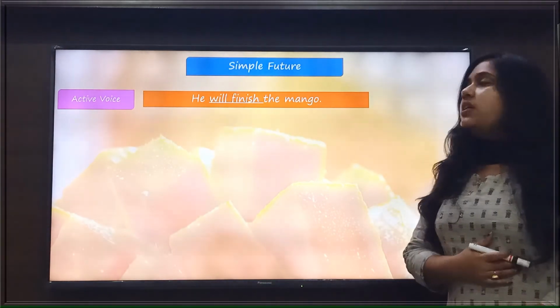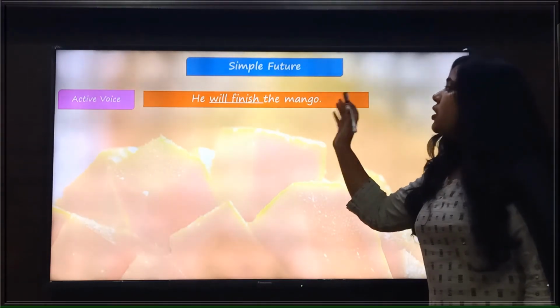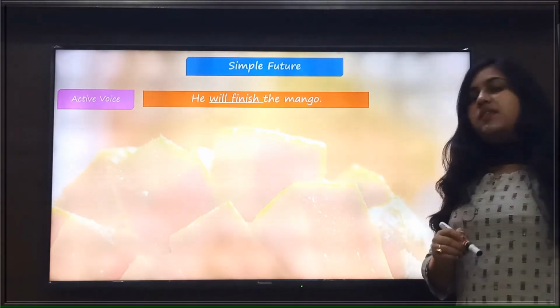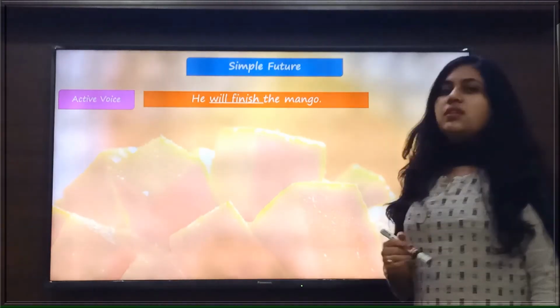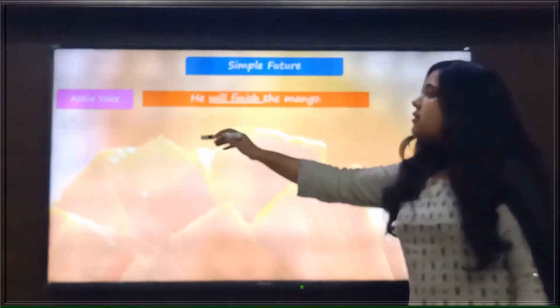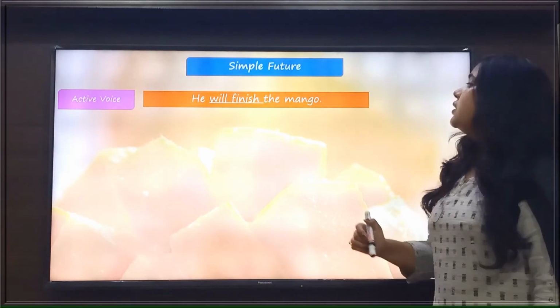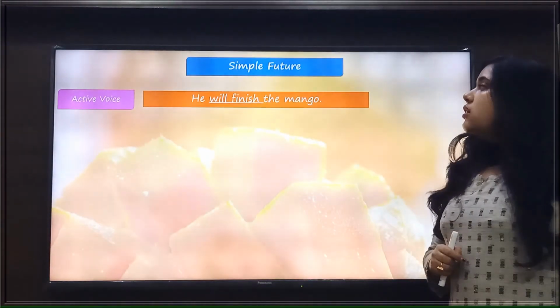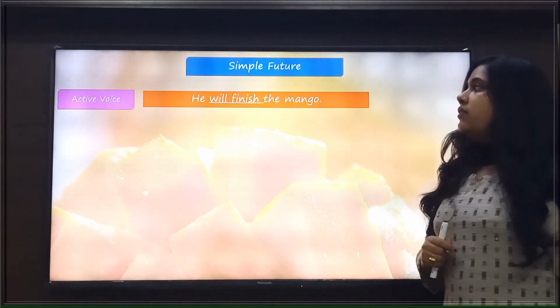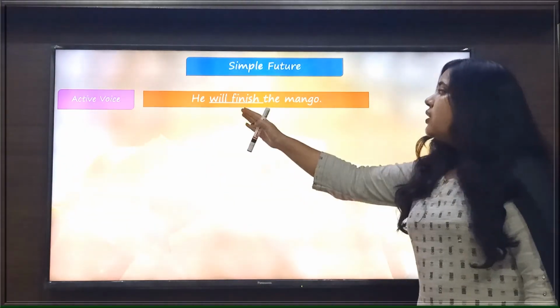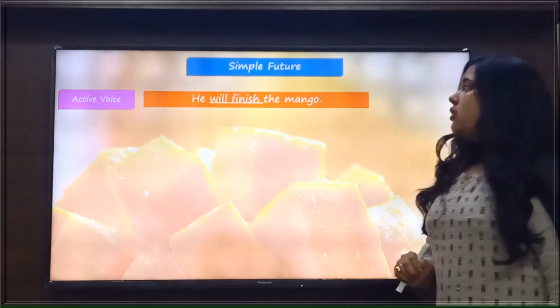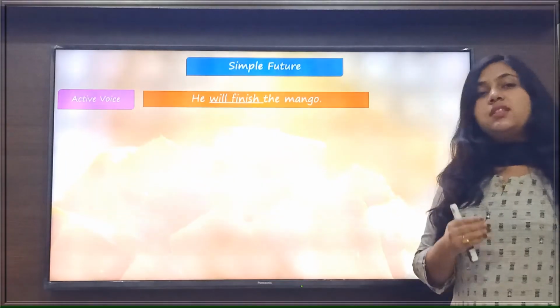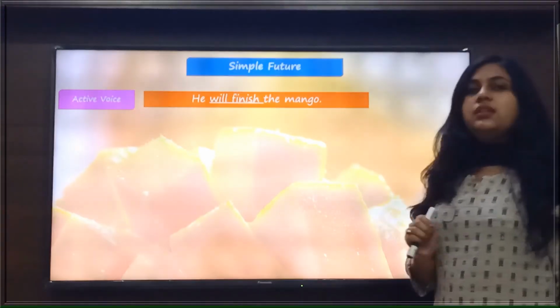The next example is He will finish the mango. In this sentence, will finish is the verb here. He is the subject of the sentence and the mango is the object of the sentence. Now look at the verb here. The verb is will finish. That means this sentence is in simple future tense.